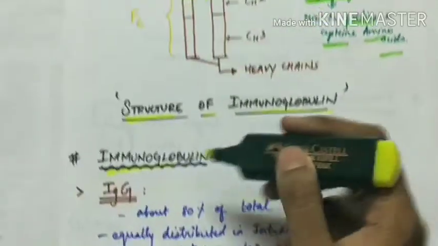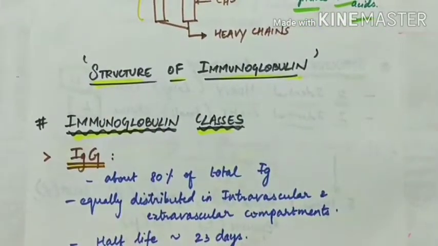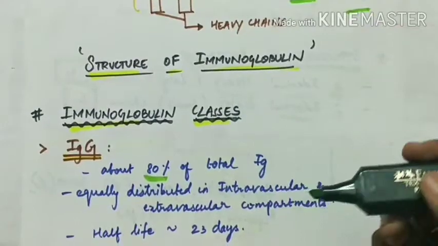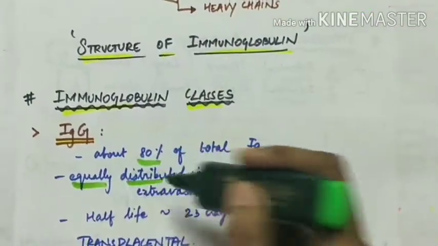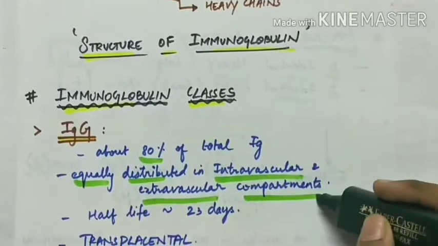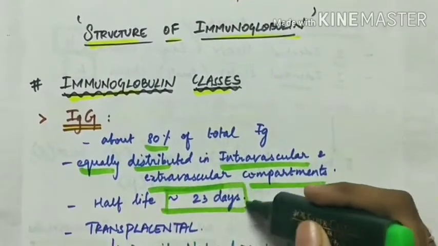Coming to the classes of immunoglobulins, first, immunoglobulin G. IgG constitutes about 80% of total immunoglobulin. It is equally distributed in both intravascular and extravascular compartments. The half-life of IgG is approximately 23 days.